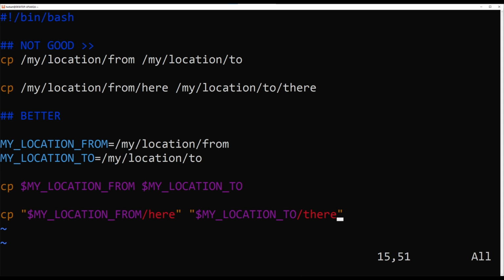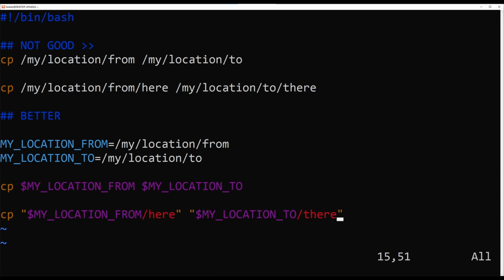This is something that you want to avoid as much as you can. Underneath that we have a better option where we define a location path in a variable called myLocationFrom. Now this is quite a long variable name. You could just define something like loc_from, which would be shorter, but it's just for demonstration purposes of how this would work.